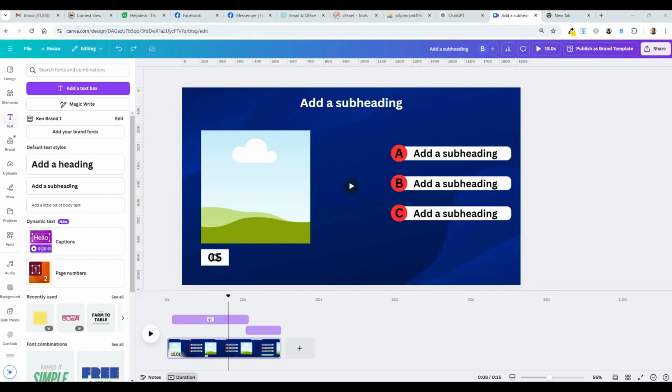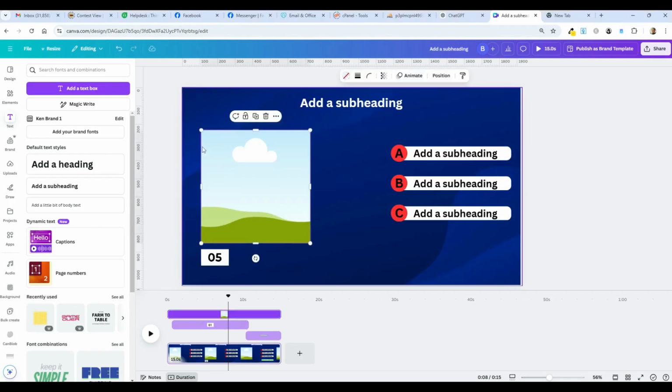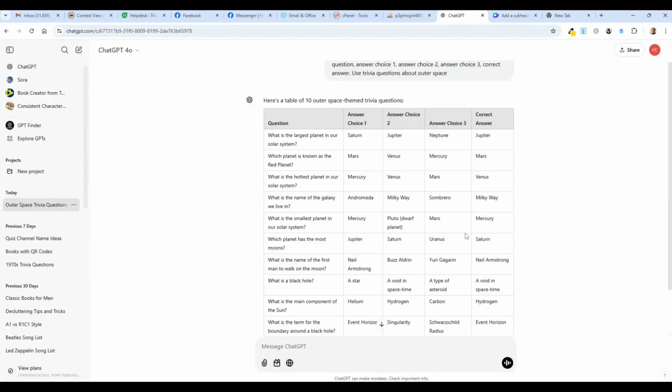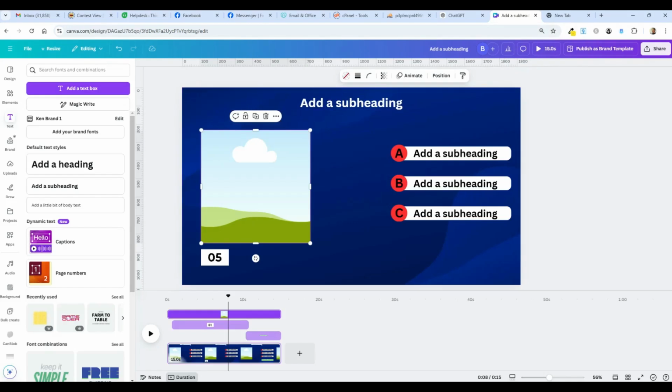All right, next is to get some pictures to go with the trivia questions. So I'm still in my design here, and I'm going to search for pictures based on, actually I should do it this way, based on the questions here and the possibilities for the answer here. I am going to search for things like Jupiter, Mars, the moon, maybe a picture of an astronaut. So I'm just going to get some pictures, and I'm doing it here.